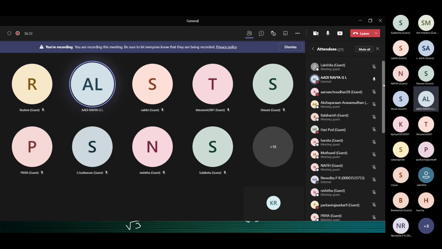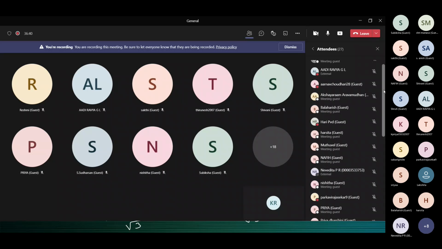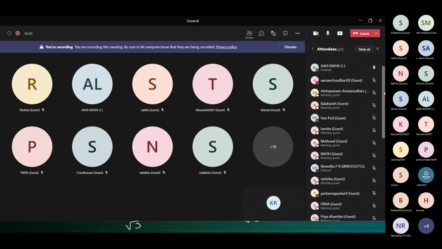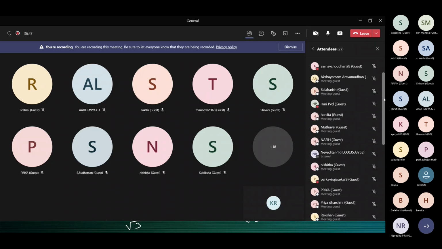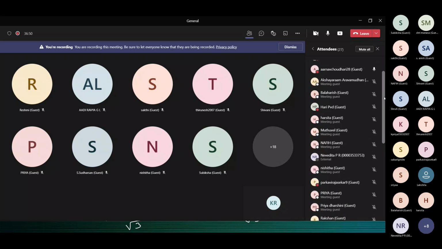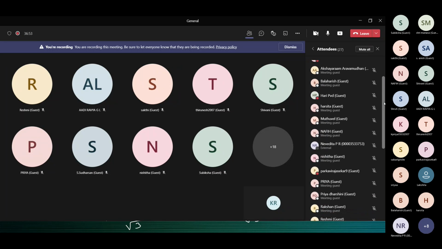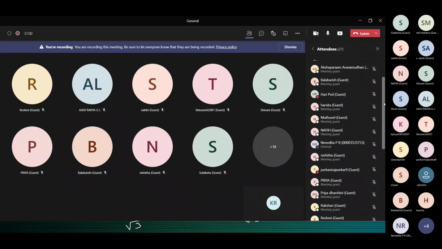Understood the working? Yes, ma'am. Arnav? Understood clearly, ma'am. Akshay Ram?